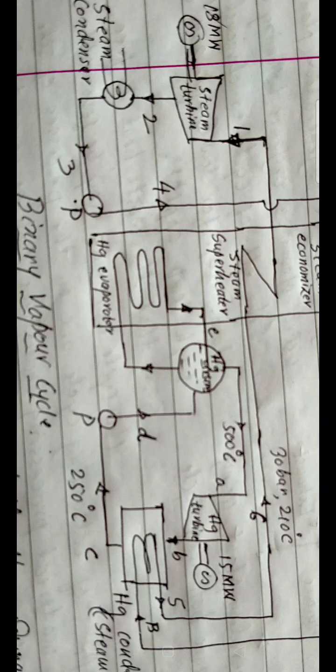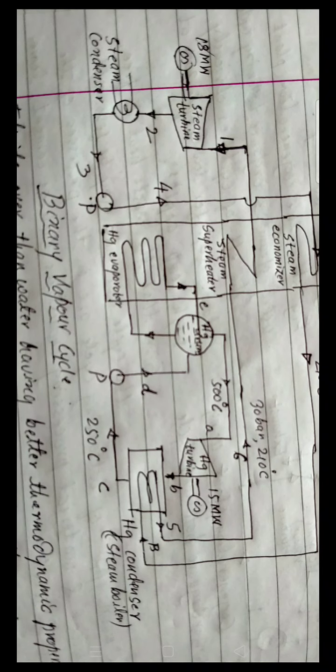The heat is rejected by mercury, that is from B to C. In between B to C there is a mercury condenser, which may also be called a steam boiler, where the heat is transferred to convert saturated water of the steam cycle to saturated steam.